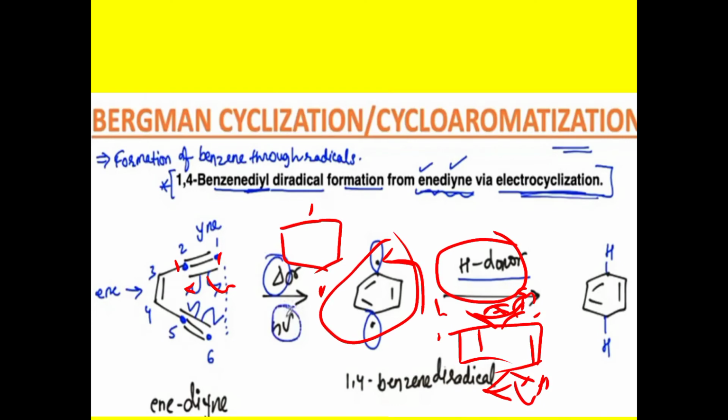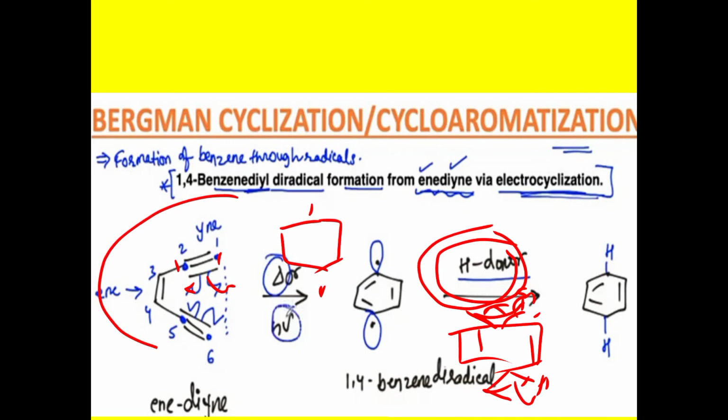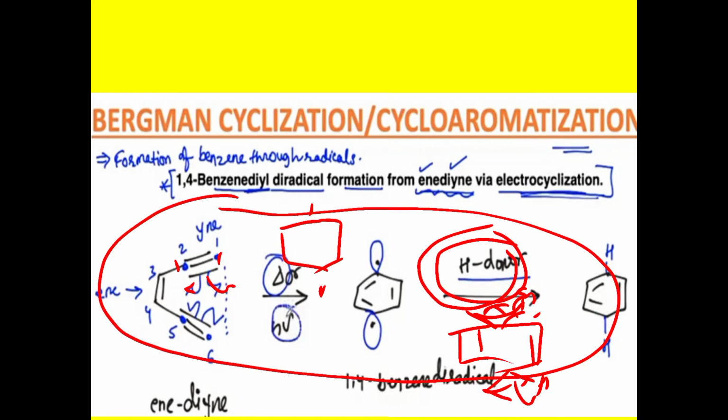So formation of the six-membered benzene ring by using a suitable hydrogen donor. So this is the mechanism of the Bergman cyclization reaction.